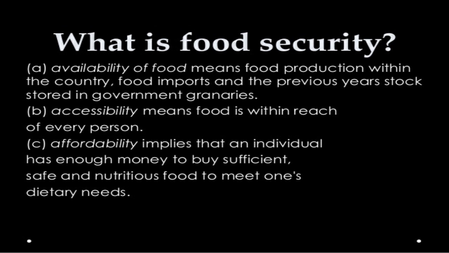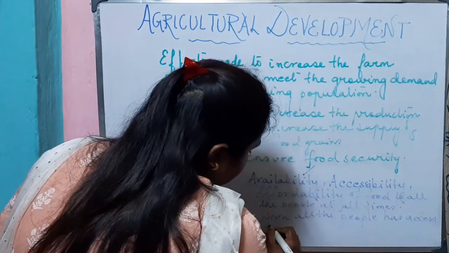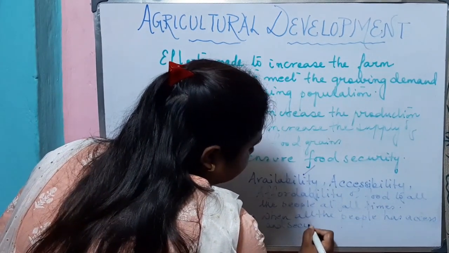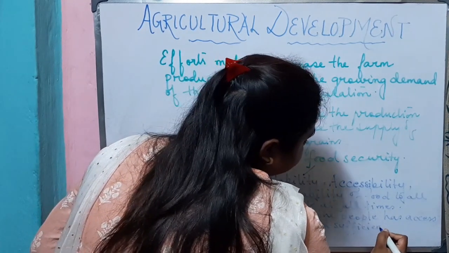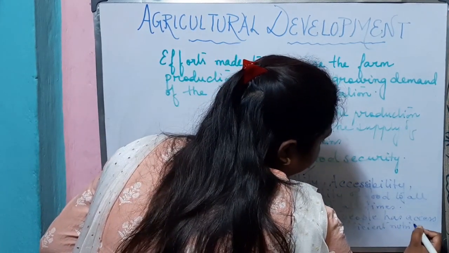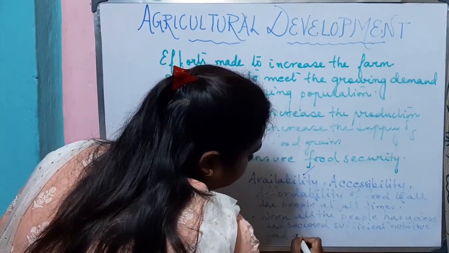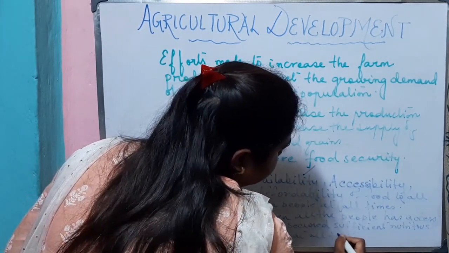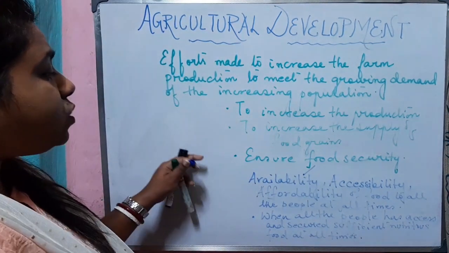Thus, we can also say that food security means when all the people have access and secure sufficient nutritious food at all times. This is referred to as food security.